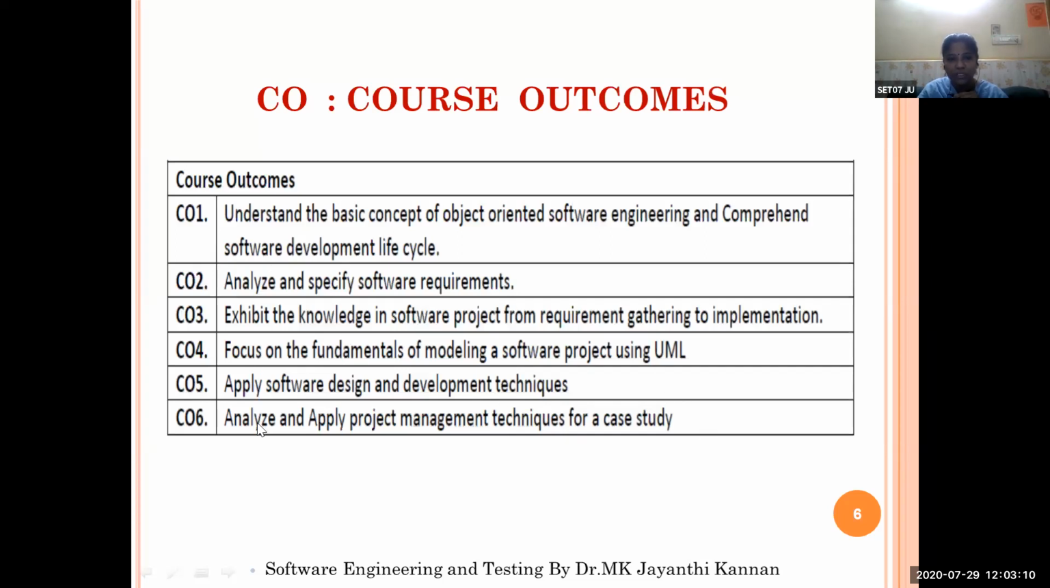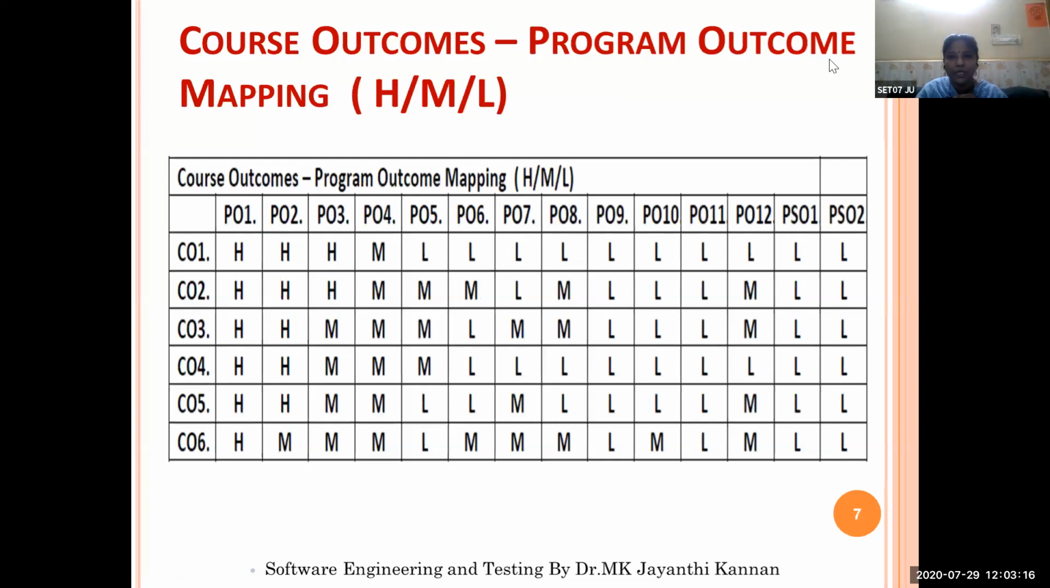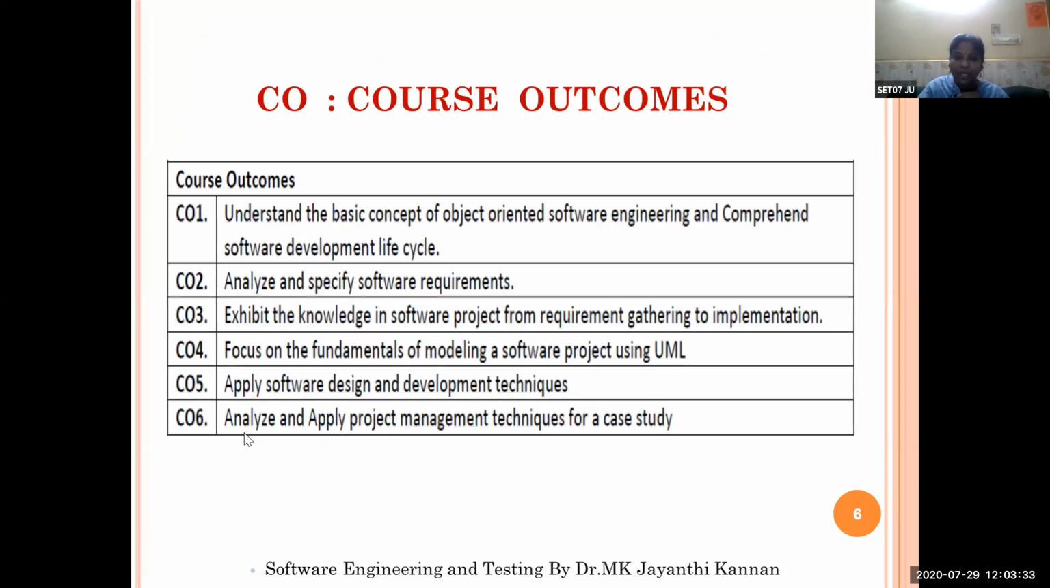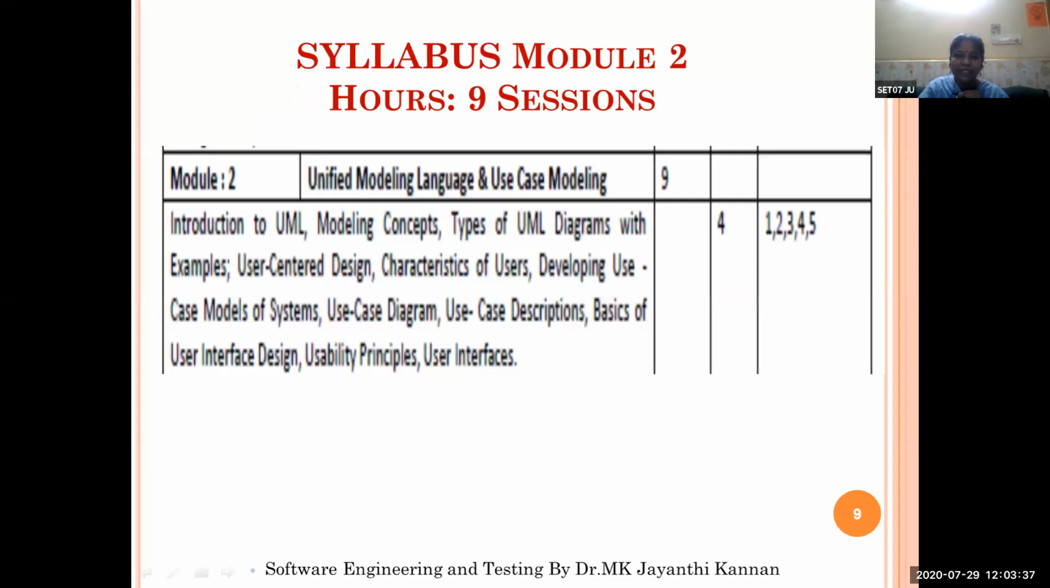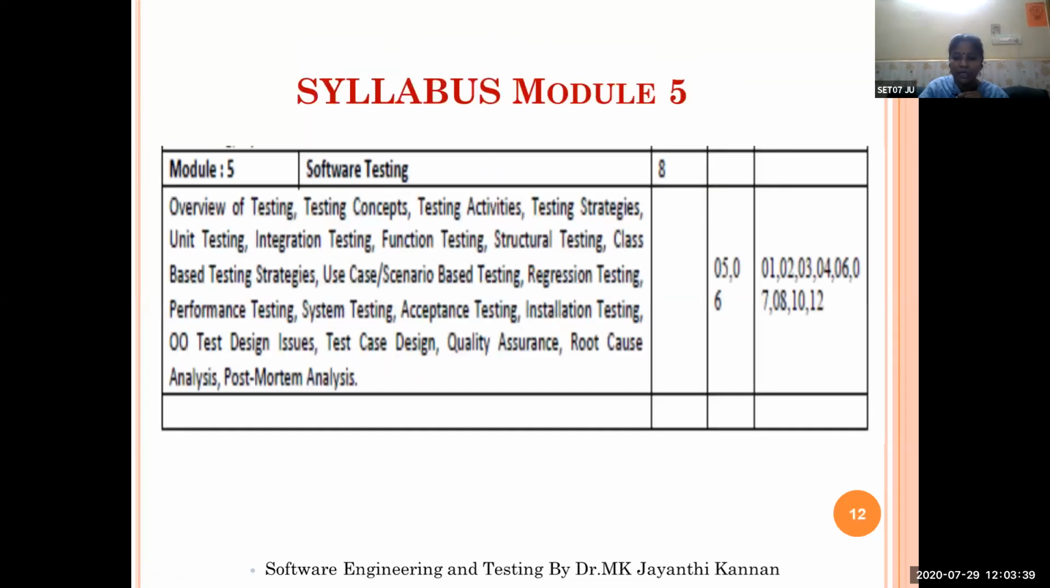So these are the 6 course outcomes of our software engineering and testing course. Regarding the program outcomes, we know very well, we have 12 program outcomes, PO1, PO2, PO3, up to PO12, and we also have some program specific outcomes. For our course, we have 6 course outcomes. How can these 6 course outcomes be mapped with the program outcomes?